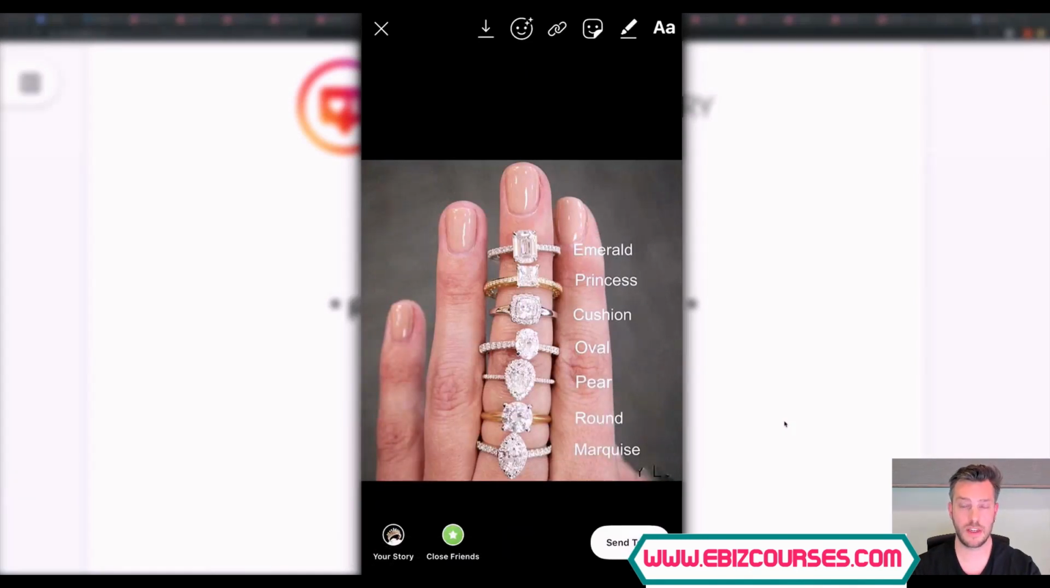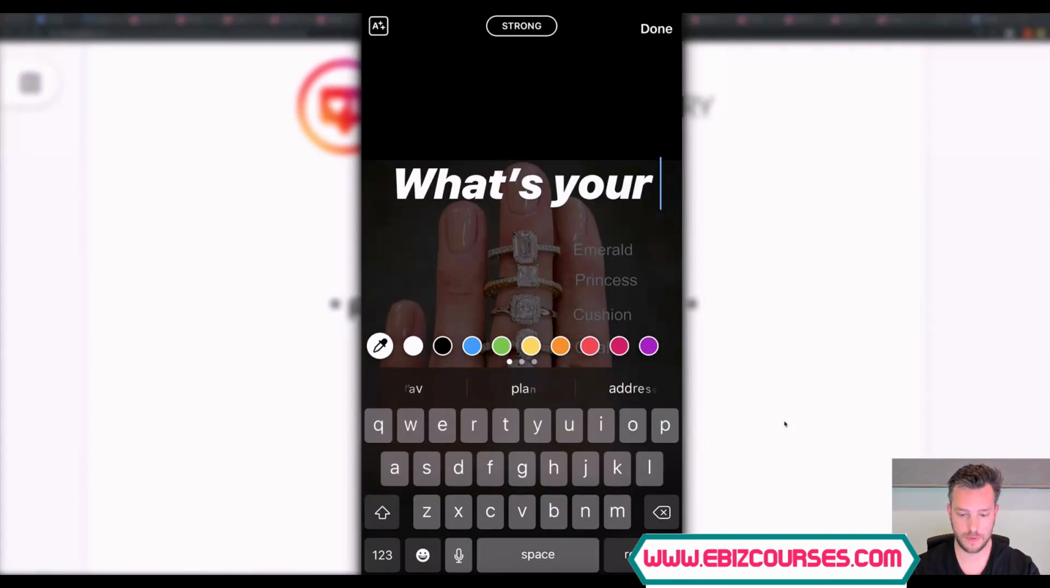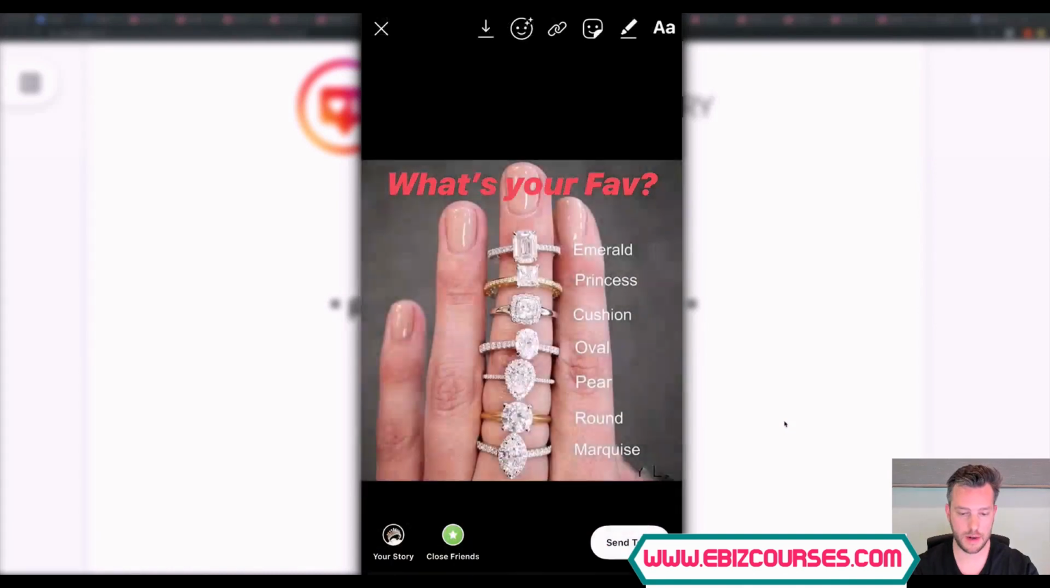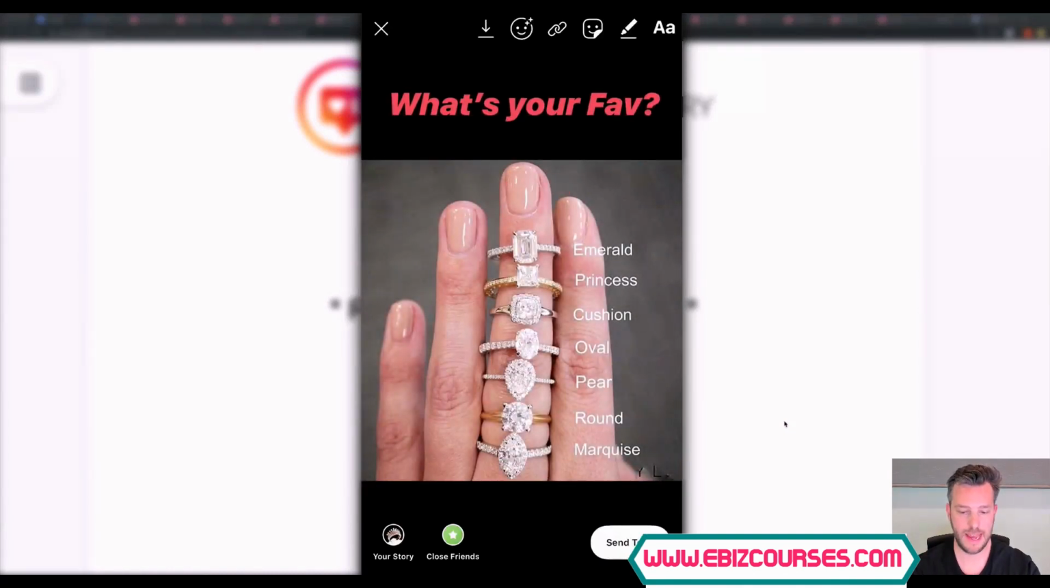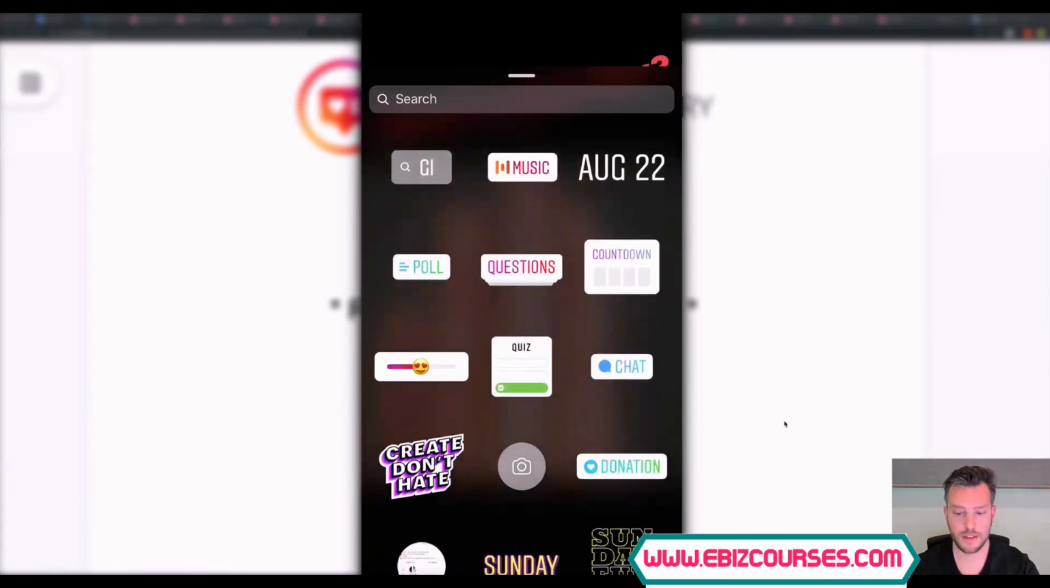Now this gives us the ability to come over here and use some of the tools that Facebook or Instagram gives us. So I could say, what's your fave, right? And we can put this in pink right here, and we can make it nice and big. And I find that sometimes doing stuff like this, just making it look a little bit weird, works really well. And now we could come over here by clicking on this little sticker thing, we could ask people to take the quiz.